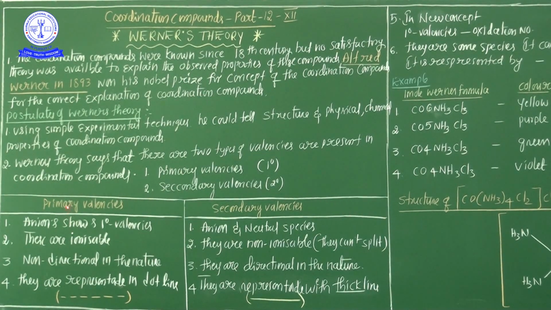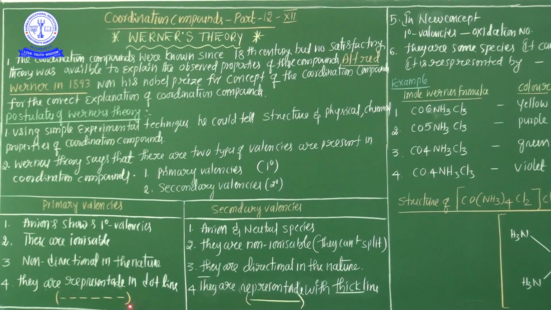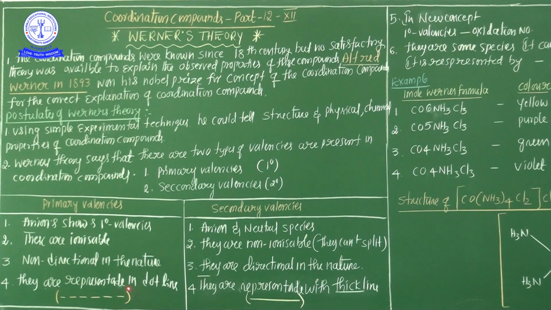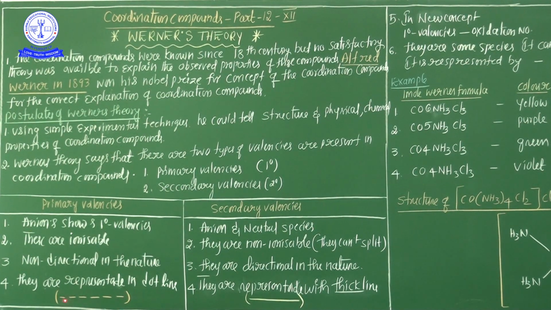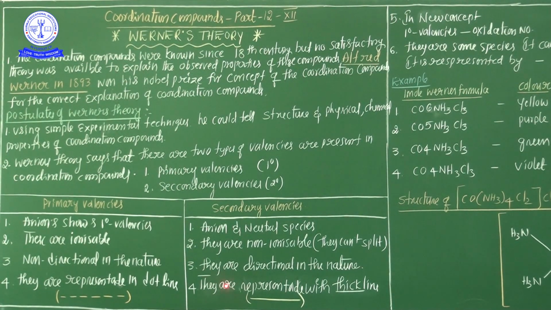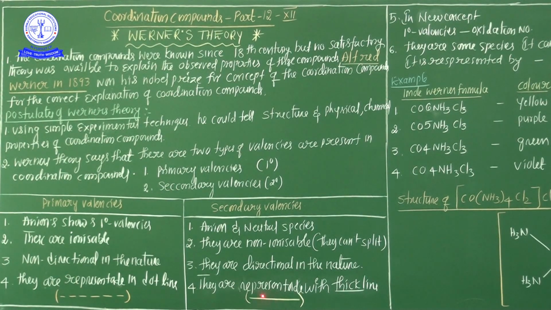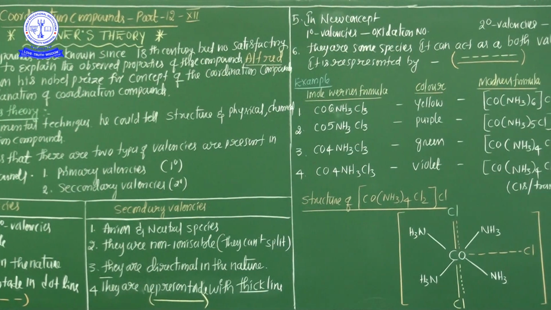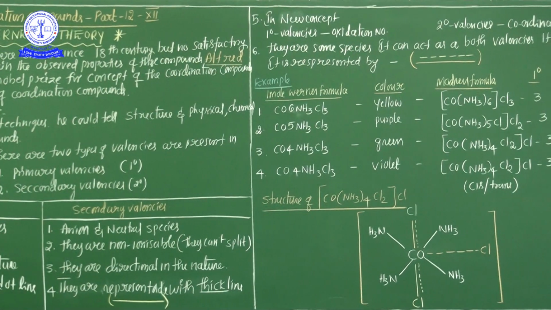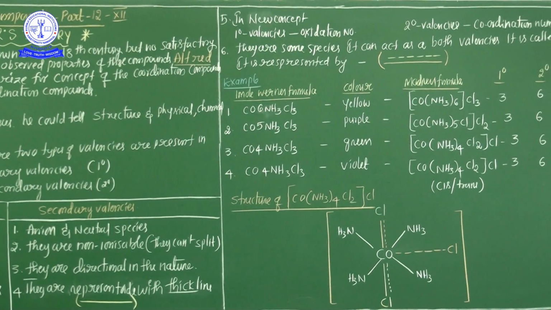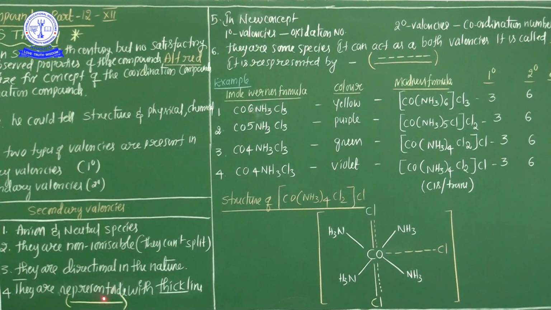Now see here, the fourth point about primary valencies. They are represented by dotted lines. Underline this point. Whenever primary valencies are present in the coordination compound, they are represented with dotted lines. And from the secondary valency point of view, they are represented with thick lines or dark thick lines. So whenever you draw the coordination compound based on Werner's theory, if there is a primary valency, compulsorily you will draw dotted lines, but if there is a secondary valency, thick lines.